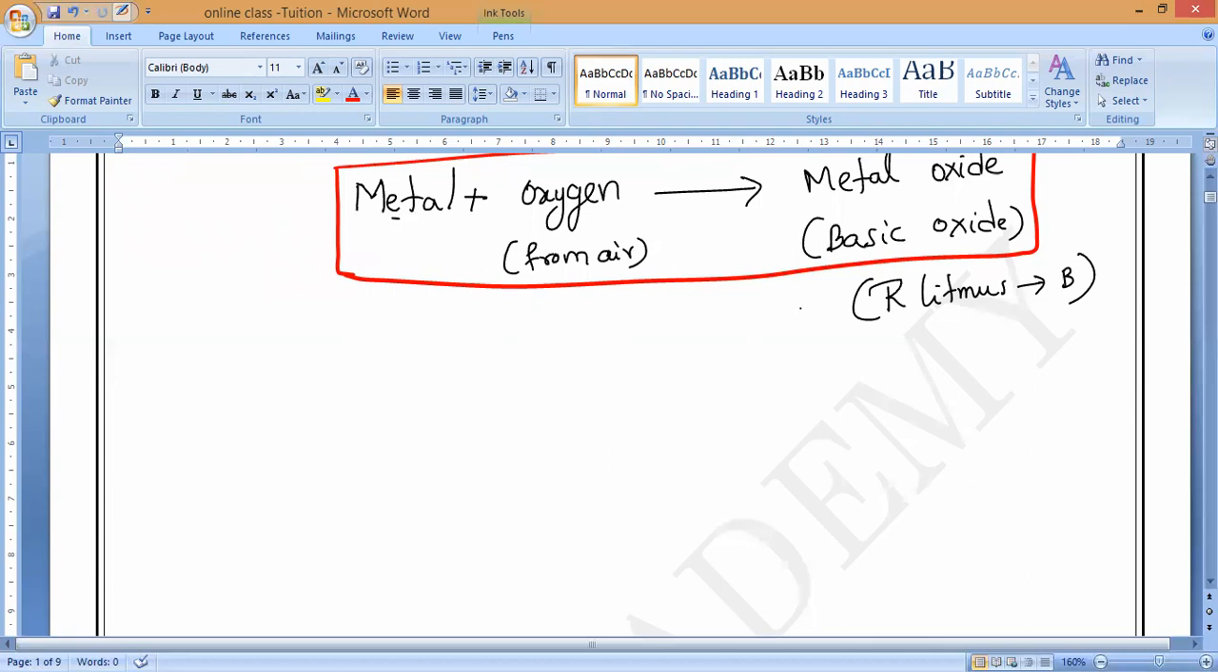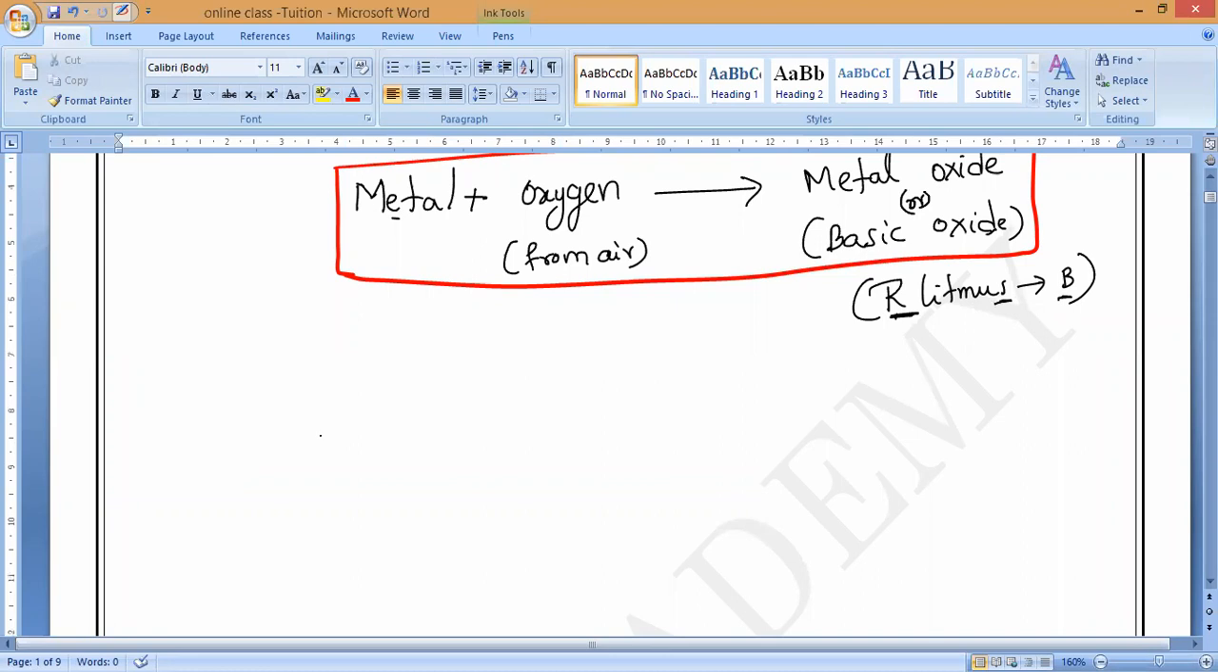Remember, metal oxides are basic oxides, and that is why we can also call them basic oxides. And this will convert which litmus to which litmus? Red litmus to blue litmus.